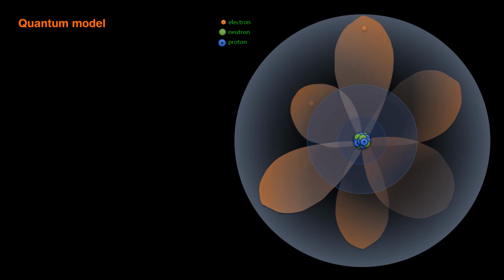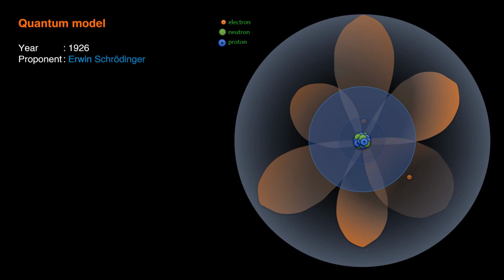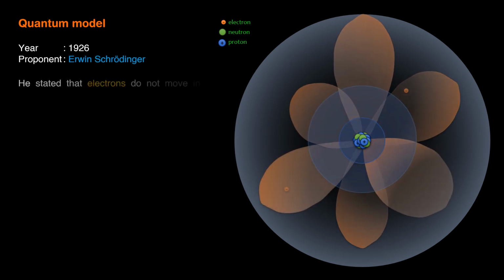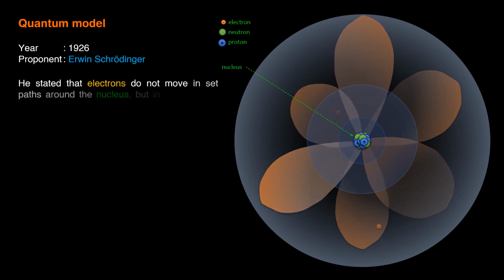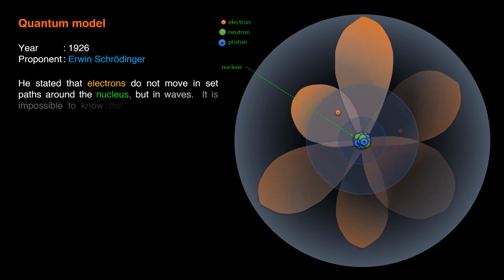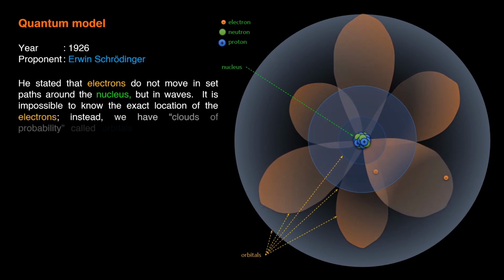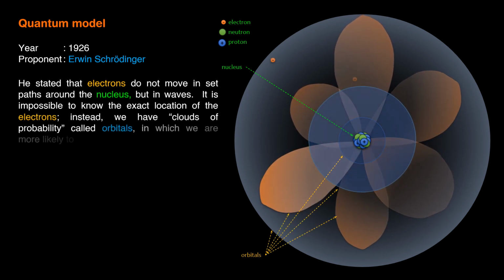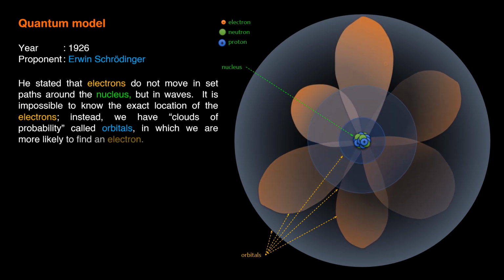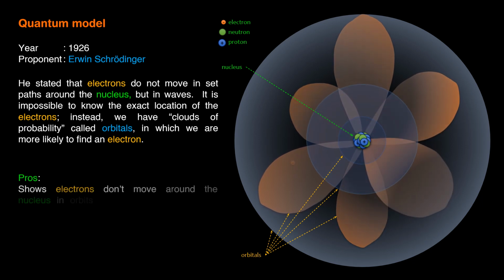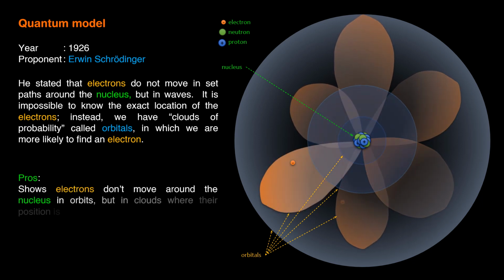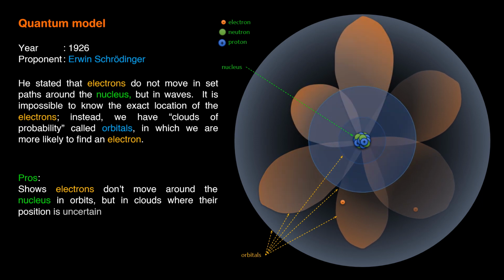Quantum model. Year, 1926, proponent, Erwin Schrödinger. He stated that electrons do not move in set paths around the nucleus, but in waves. It is impossible to know the exact location of the electrons. Instead, we have clouds of probability called orbitals, in which we are more likely to find an electron. Pros, shows electrons don't move around the nucleus in orbits, but in clouds where their position is uncertain. Still accepted as the most accurate model of the atom.